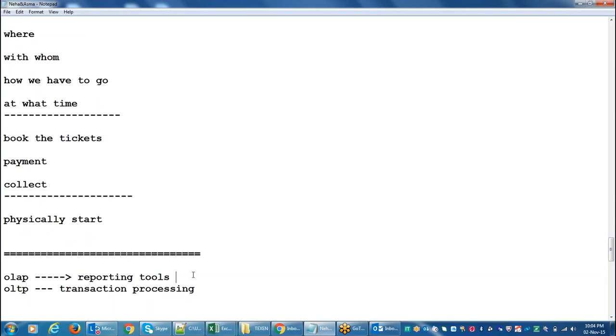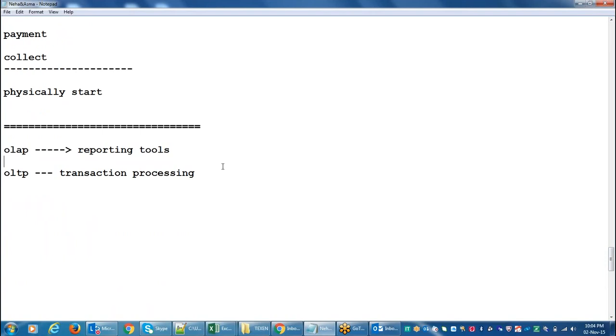So this OLAP, analytical processing, up to now is for regular businesses, any sales business or any domain. We can take the healthcare domain or the sales domain as examples of OLAP systems.